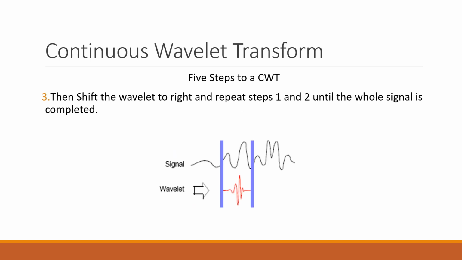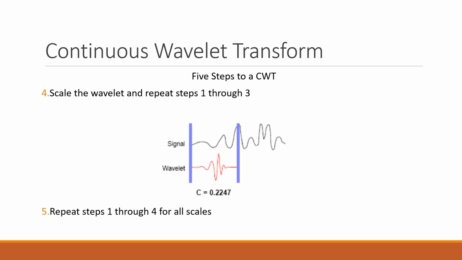Now, after calculating the wavelet coefficient, we shift the wavelet to the right, repeat steps 1 and 2, and calculate a new wavelet coefficient. This process is repeated until the signal is completed. Now, we scale the wavelet and then move it and repeat steps 1 through 3. Repeat steps 1 through 4 for all the scales. We will consider different scaling factors.